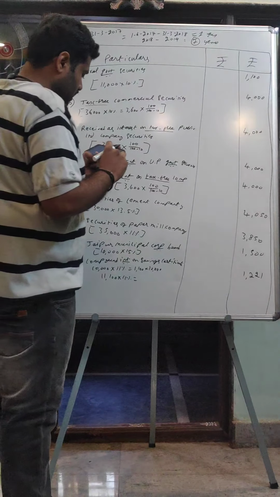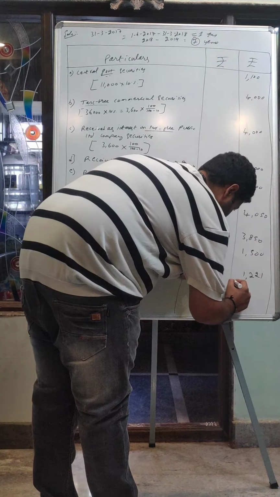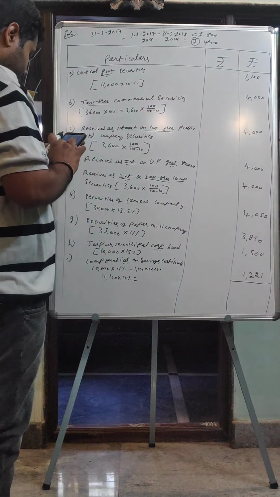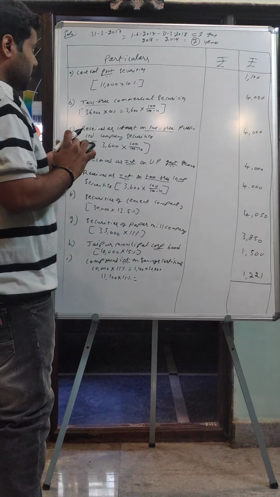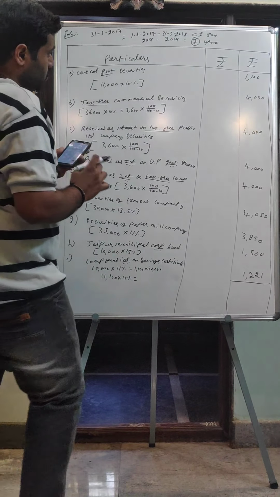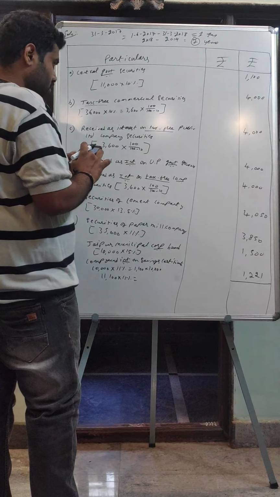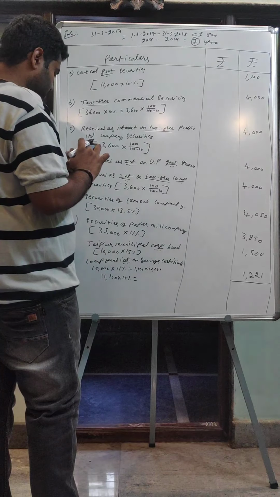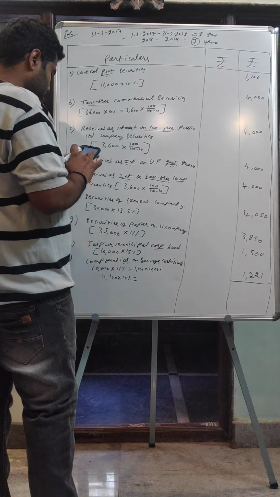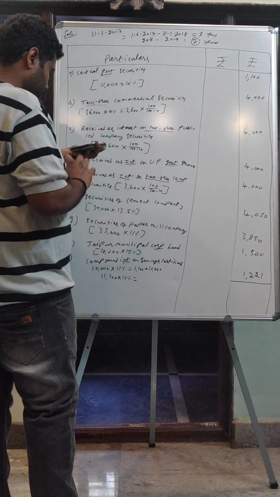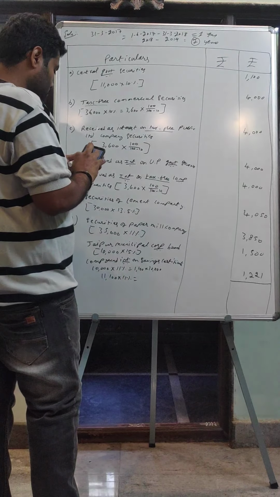So let us total this. Let me check once. 1,100 plus 16,000 plus 4,050 plus 3,850 plus 1,500 plus 1,221.